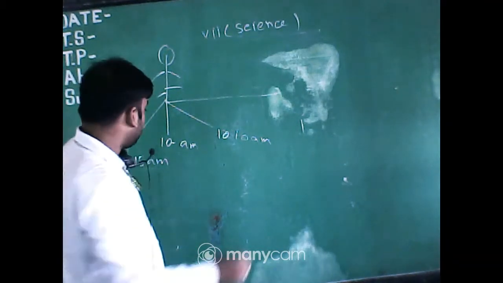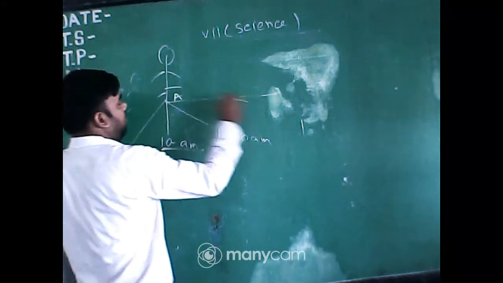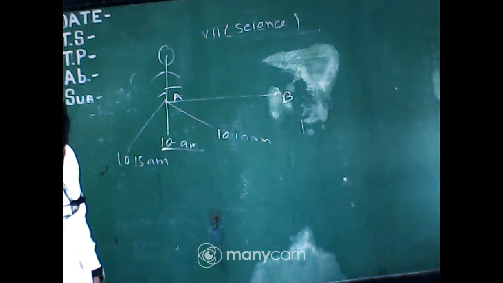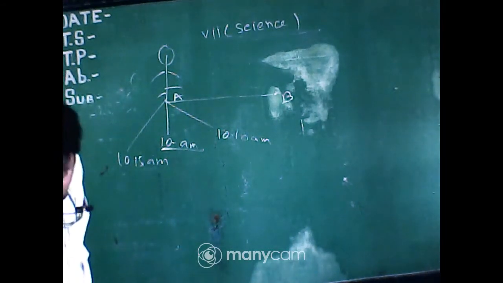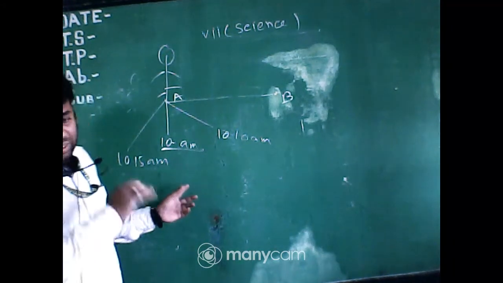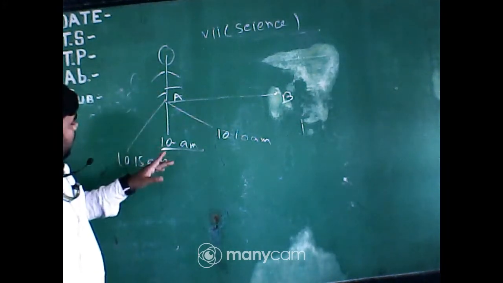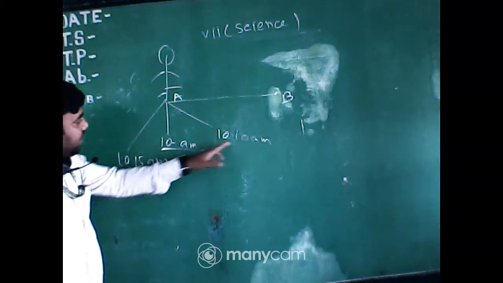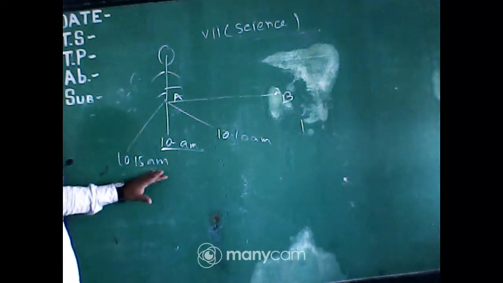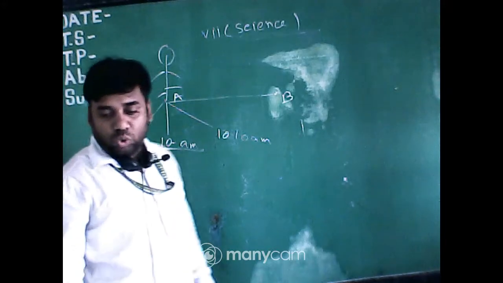Okay. At first, at 10 a.m. Look at the word. At 10, that boy is at the point A. At 10 a.m., what is the position of the boy? Also A. At 10:15 a.m., what is the position of the boy? That is A. So, look at the word, student.